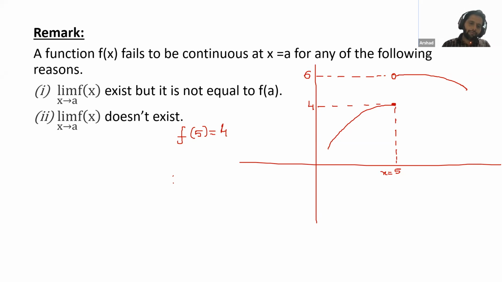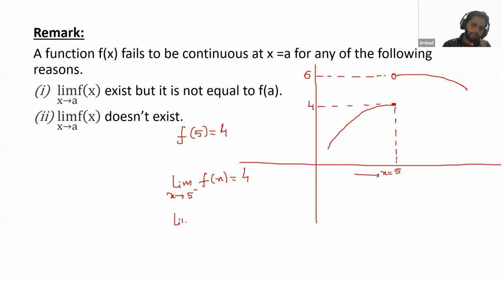Now we will find the LHL. How do we represent the LHL? Limit x tends to 5 minus f(x). How can we find this LHL? We take this graph and we move from the left side and we approach this point 5. So we will check where this graph is approaching as we go close to 5. This is approaching the value 4. Here we have a 4.